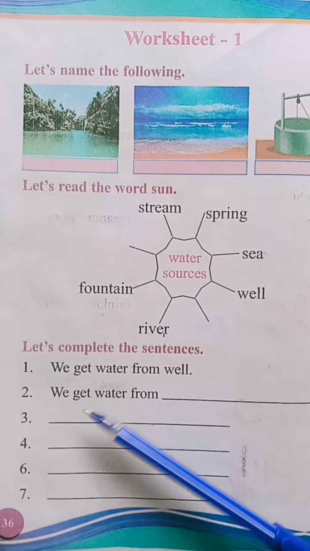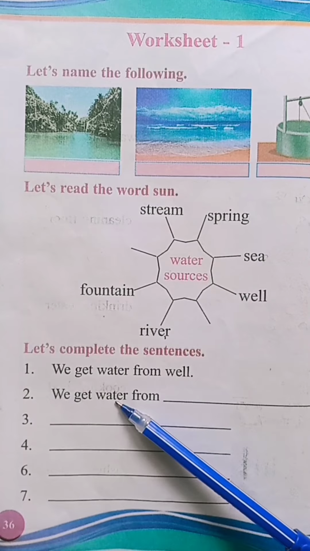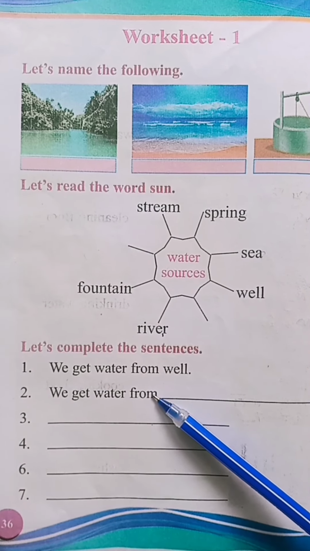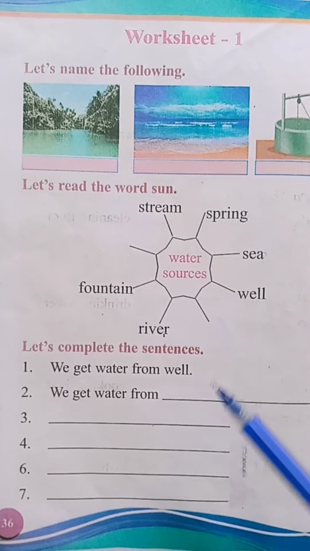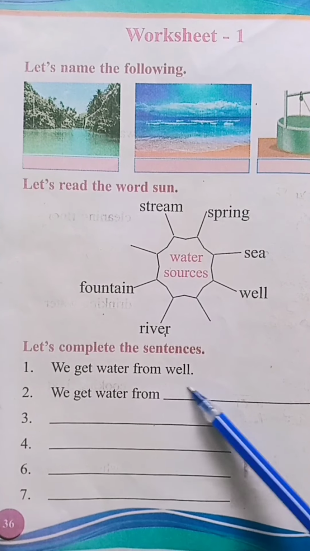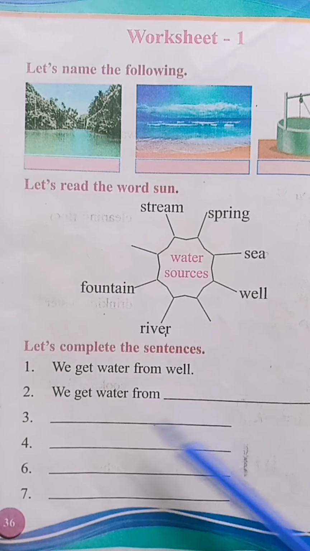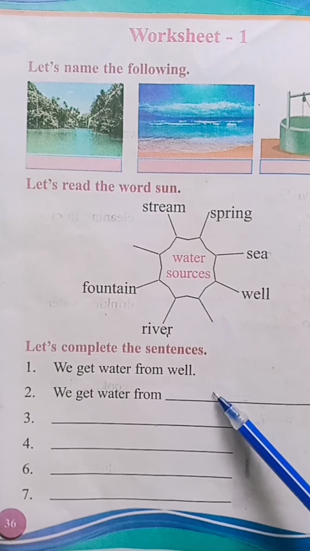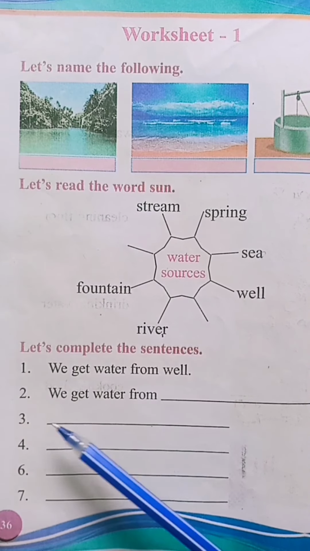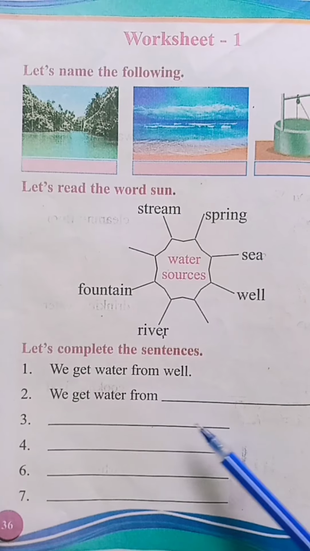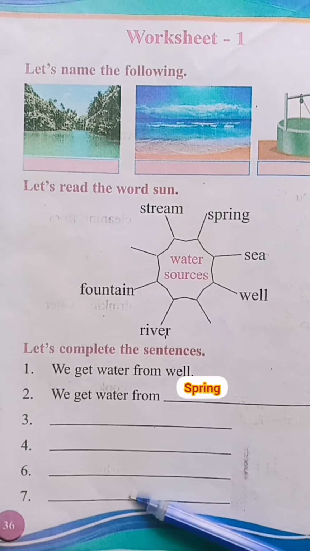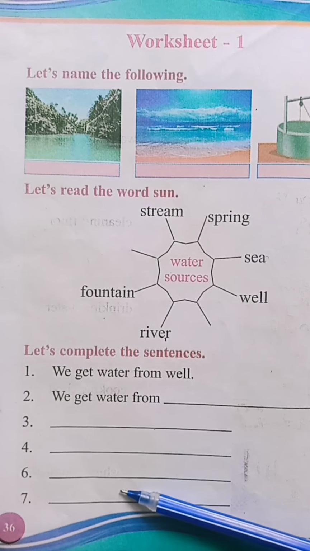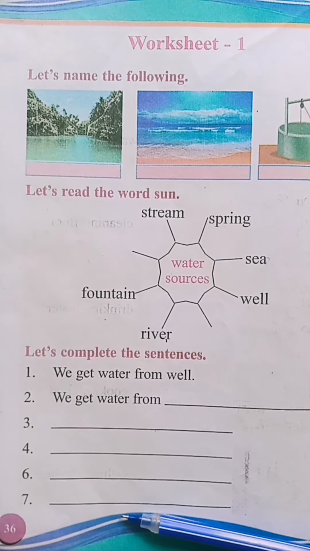Then second one. We get water from sea. So, you have to write here sea. S-E-A. We get water from sea. Then third one. We get water from spring. Like this, all of you please try to complete the rest of the sentences.